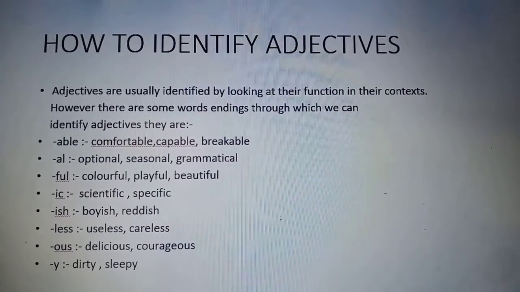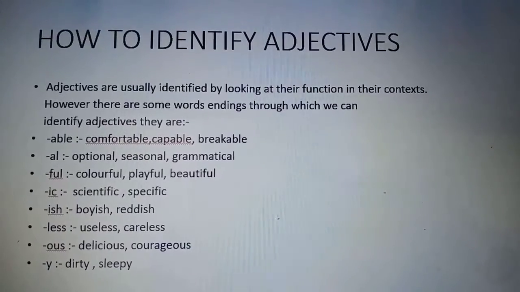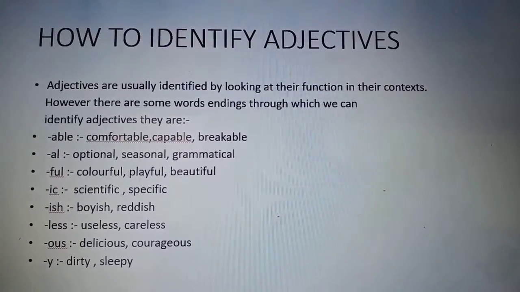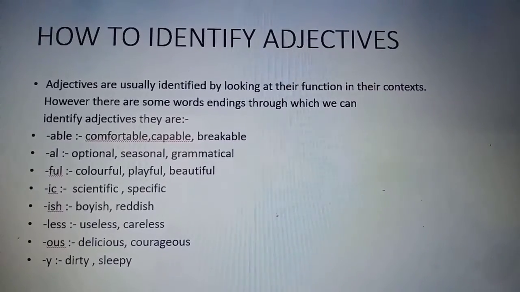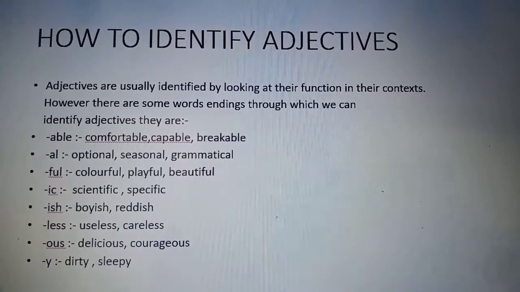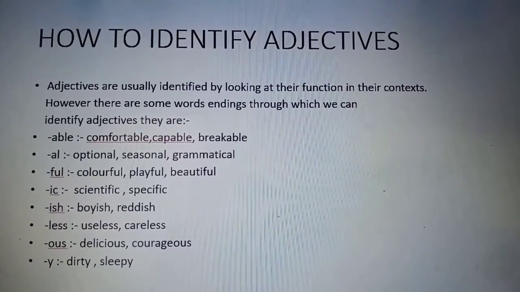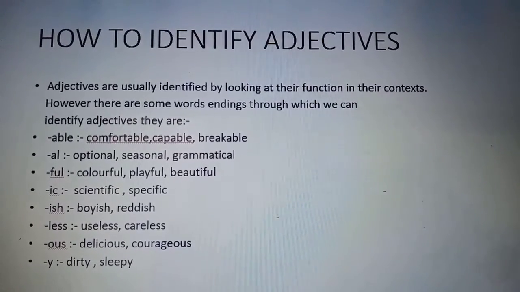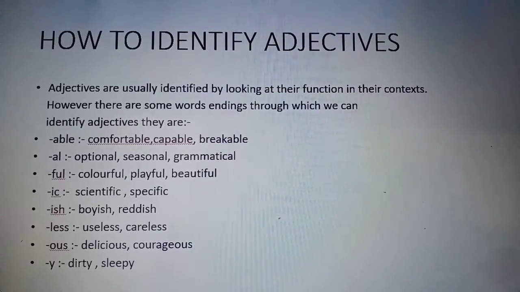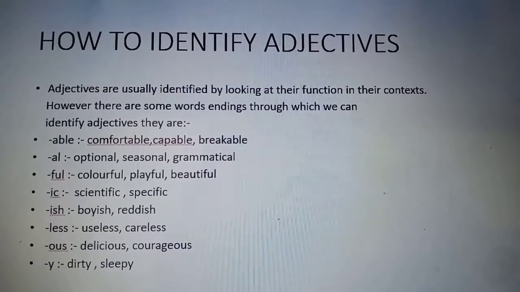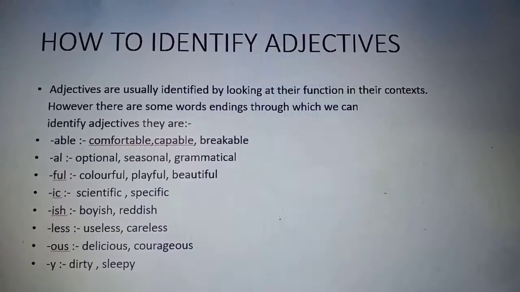And the words that end with less, like useless, careless, are also considered adjectives. And the words that end with ous, like delicious, courageous, are also termed as adjectives. And the last one is words that end with y, like dirty and sleepy.